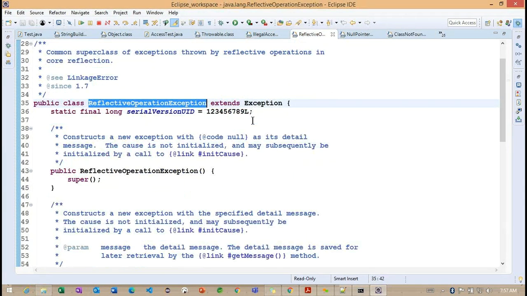If I click F3 here, we are moving inside this particular class. Now you can see this is extending from our exception class. So it is not extending from our runtime exception. Getting the point? So this is the way we can easily understand what the checked exceptions and what the unchecked exceptions are here. Any questions here?